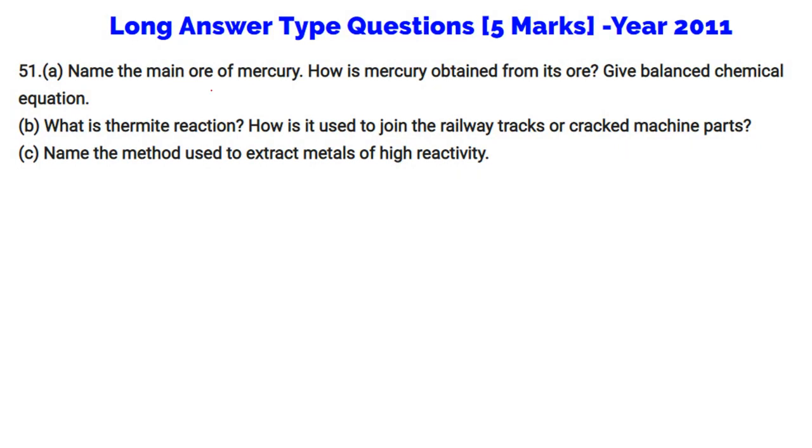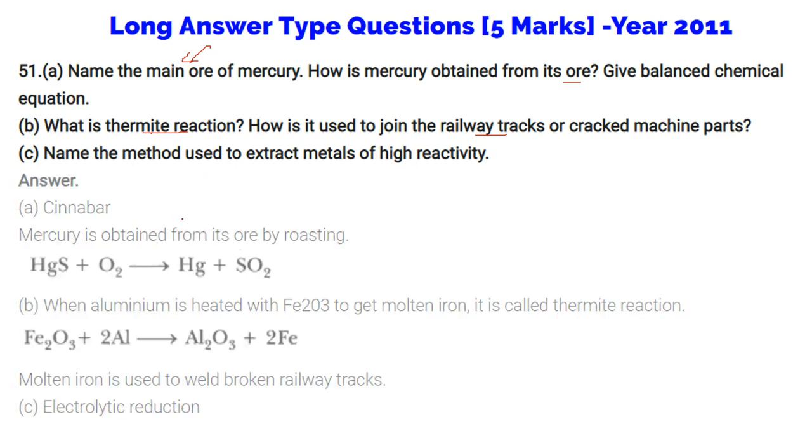Name the main ore of mercury. How is mercury obtained from its ore? So we are talking about cinnabar here. Give a balanced chemical equation. What is the thermite reaction? How is it used to join railway tracks or crack machine parts? Name the method used to extract metals of high reactivity. So cinnabar we are talking about. Mercury is obtained from its ore by roasting. So it is roasted to form Hg, mercury.